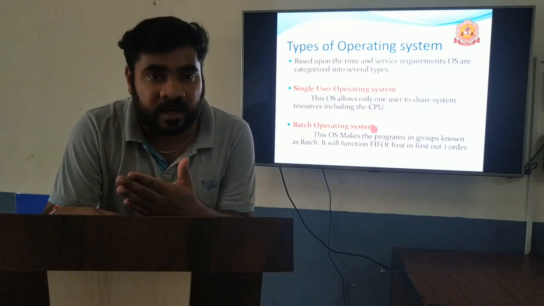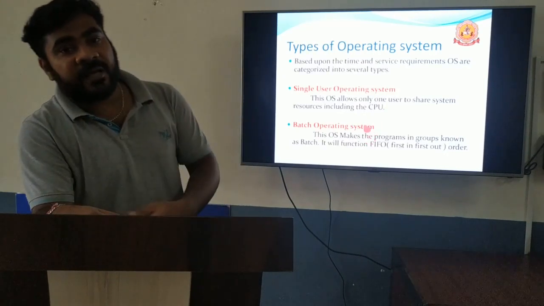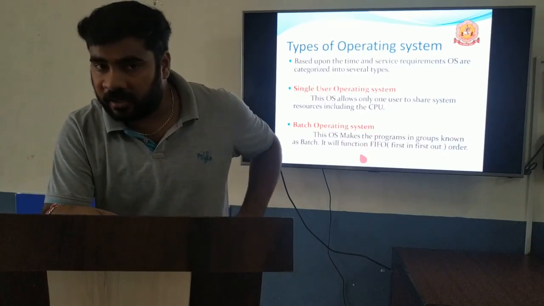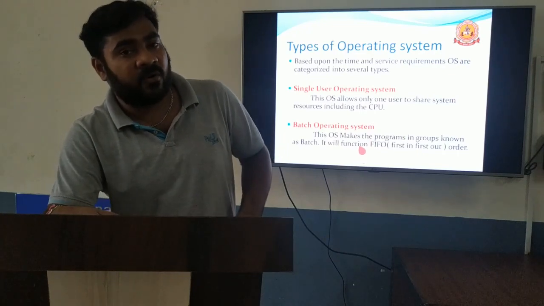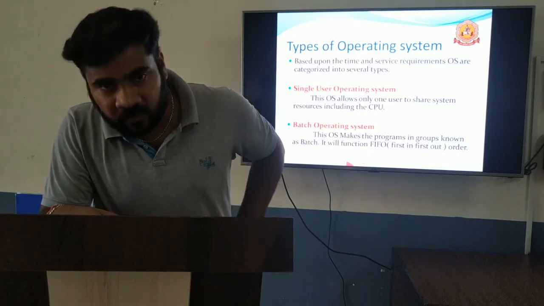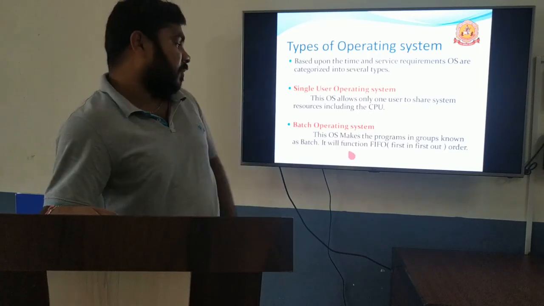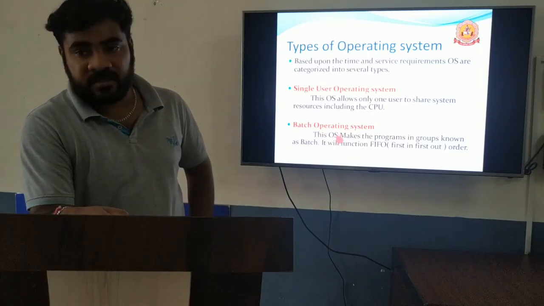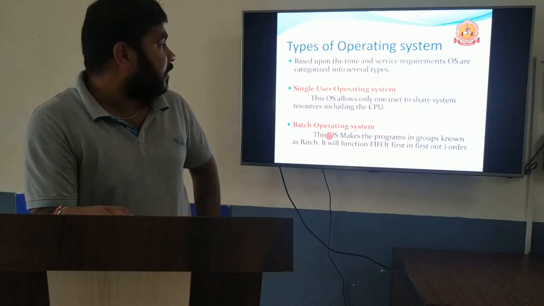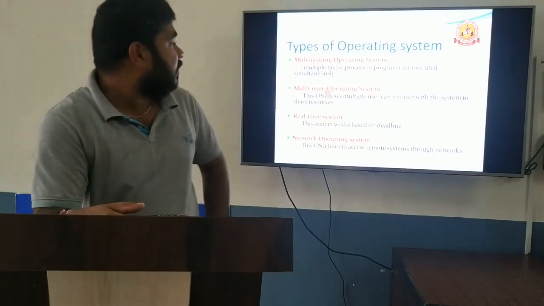Like that, it will execute one after another, and programs will be executed in FIFO manner, first in, first out. Whichever program is inserted first into the operating system will be executed first, then the later ones. These are the batch processing system or batch operating system. Next one is